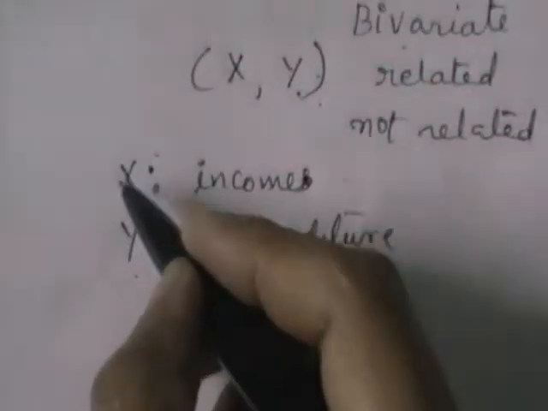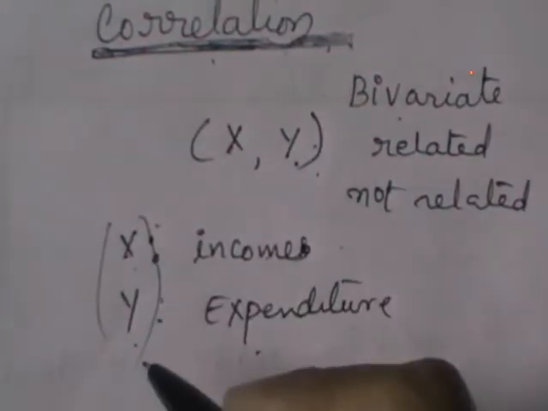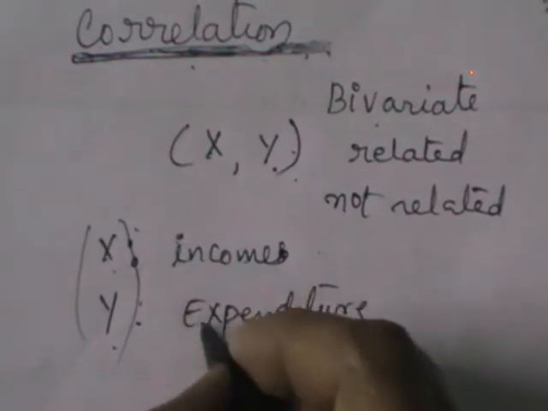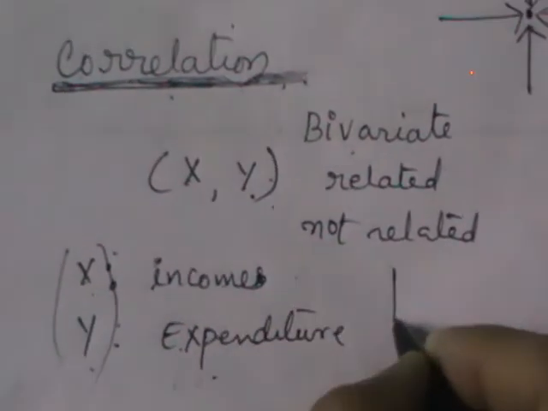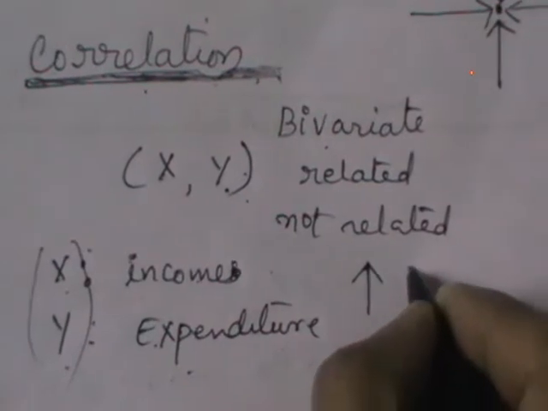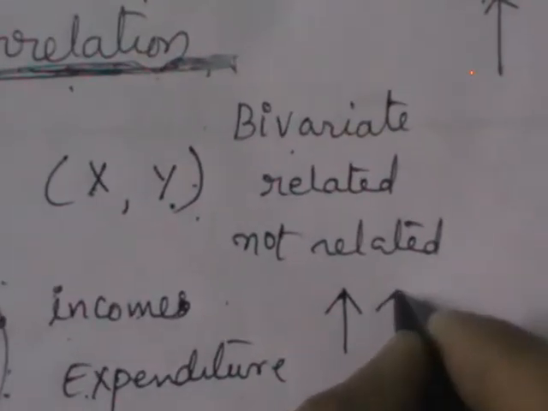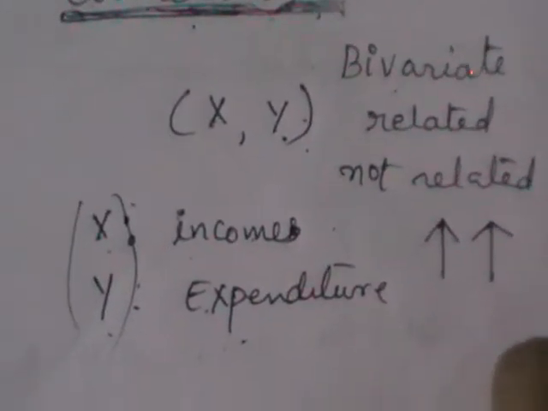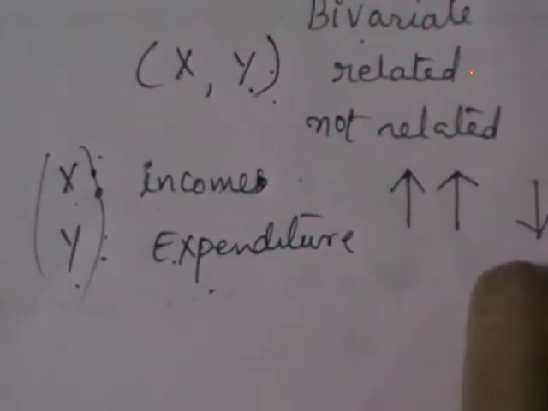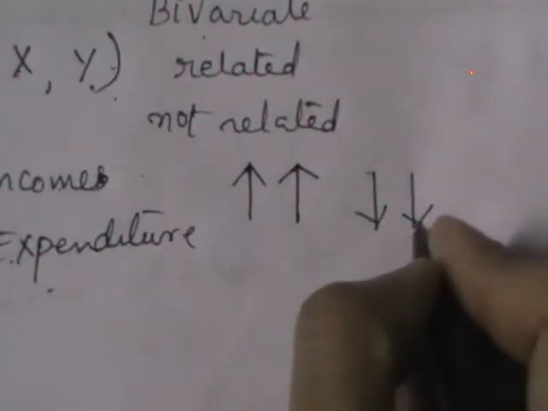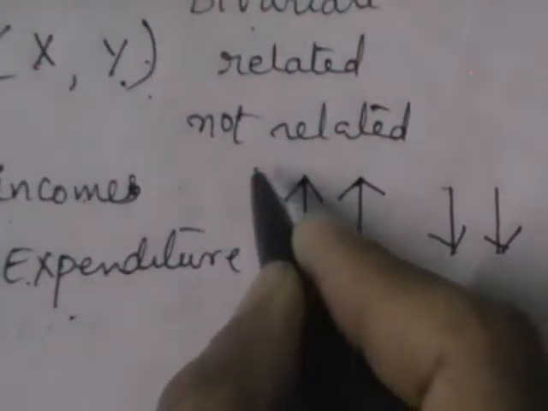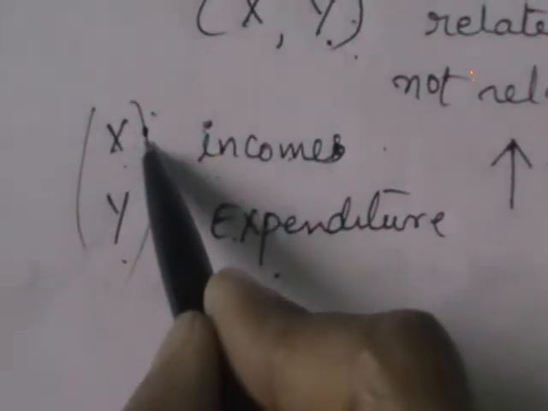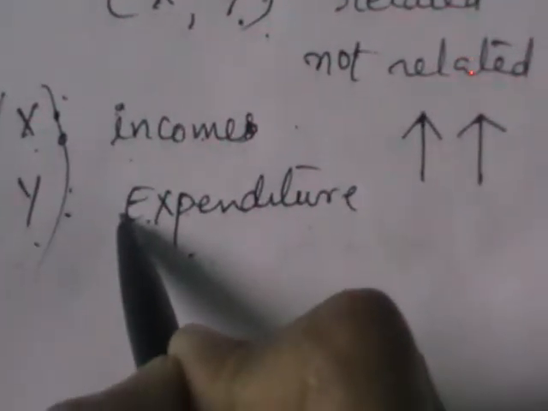Now do you observe any relationship between these two variables? We see that these two variables are related. How? If the income increases, then we observe that the corresponding expenditure also increases. Whenever there is less income, we observe that there is less expenditure in the corresponding families. So we see that the change in one variable is going to affect the change in the other variable.